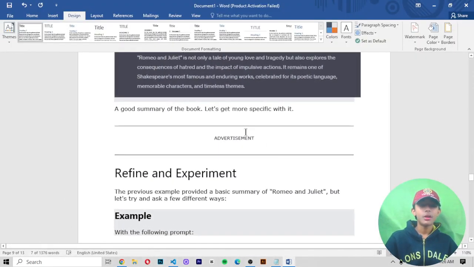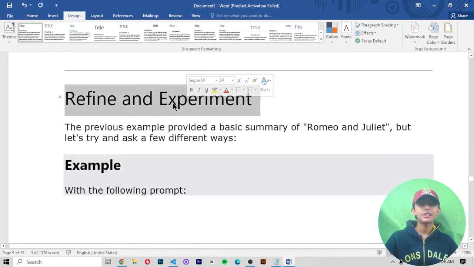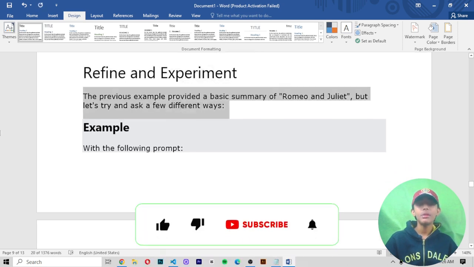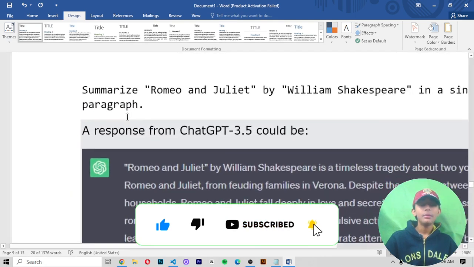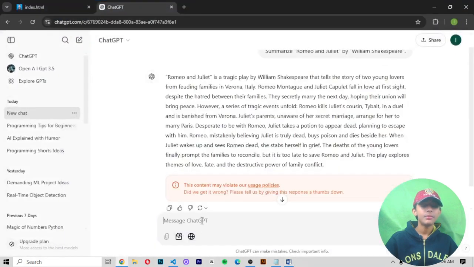Now, a good summary of the book. Let's get more specific with it, refine and experiment. The previous example provided a basic summary of Romeo and Juliet, but let's try asking in a few different ways. Now I am giving ChatGPT this prompt: summarize Romeo and Juliet by William Shakespeare in a single paragraph. Let me see which type of output it will give me.